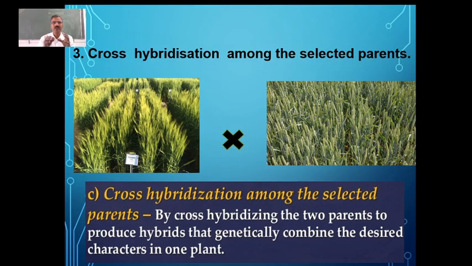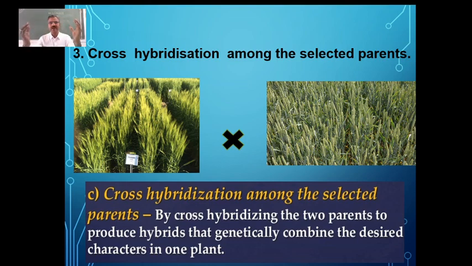Then after that, we select two different varieties with the desired traits. Quite naturally, they will have some undesired traits also. And these two selected parents with the desired traits, let me say one is with high yield, another one we have selected for high resistance to the pathogens.